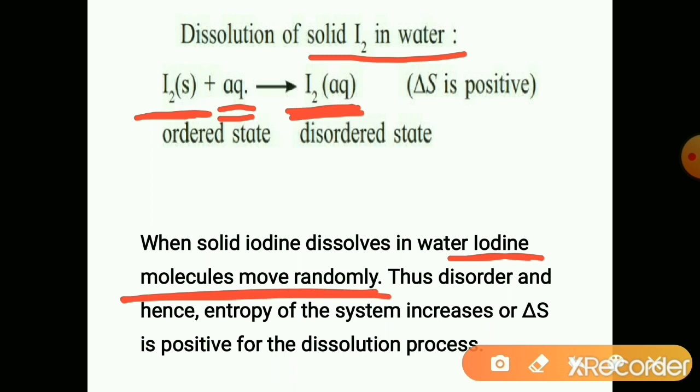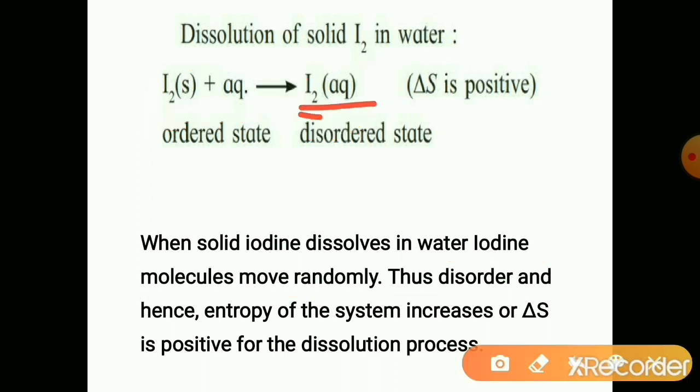So they take the iodine particles with them, and hence the iodine particles move in the available area. The solid particles are not moving, but the aqueous particles of iodine are moving. So randomness is observed when it is dissolved in water. Dissolved iodine is in a more disordered state than the solid iodine.